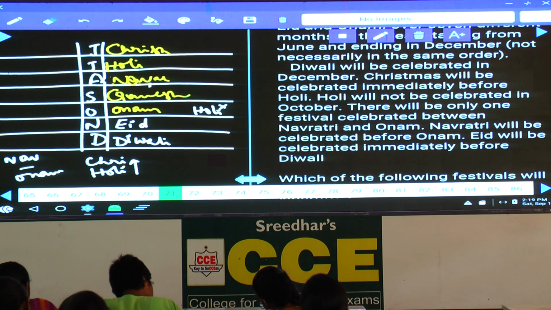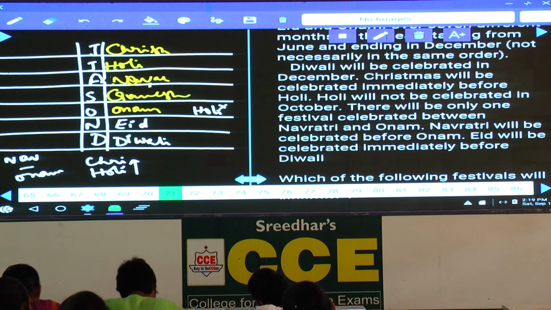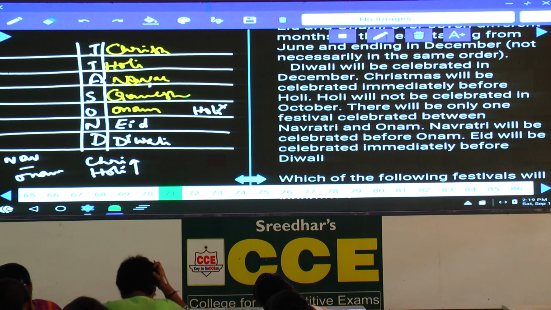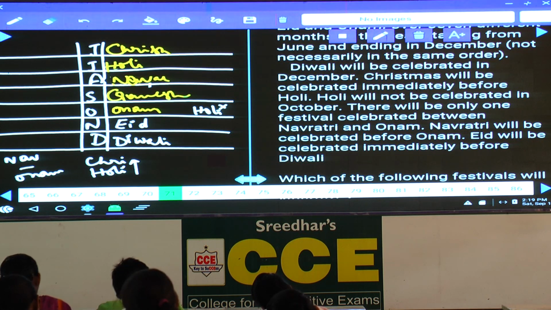For 71 to 75, Christmas, Holi, Navaratri, Ganesh Chaturthi, Onam, Eid and Diwali is the order in which these 7 festivals will be celebrated over 7 different months, starting from June and ending with December. This is about 71 to 75.